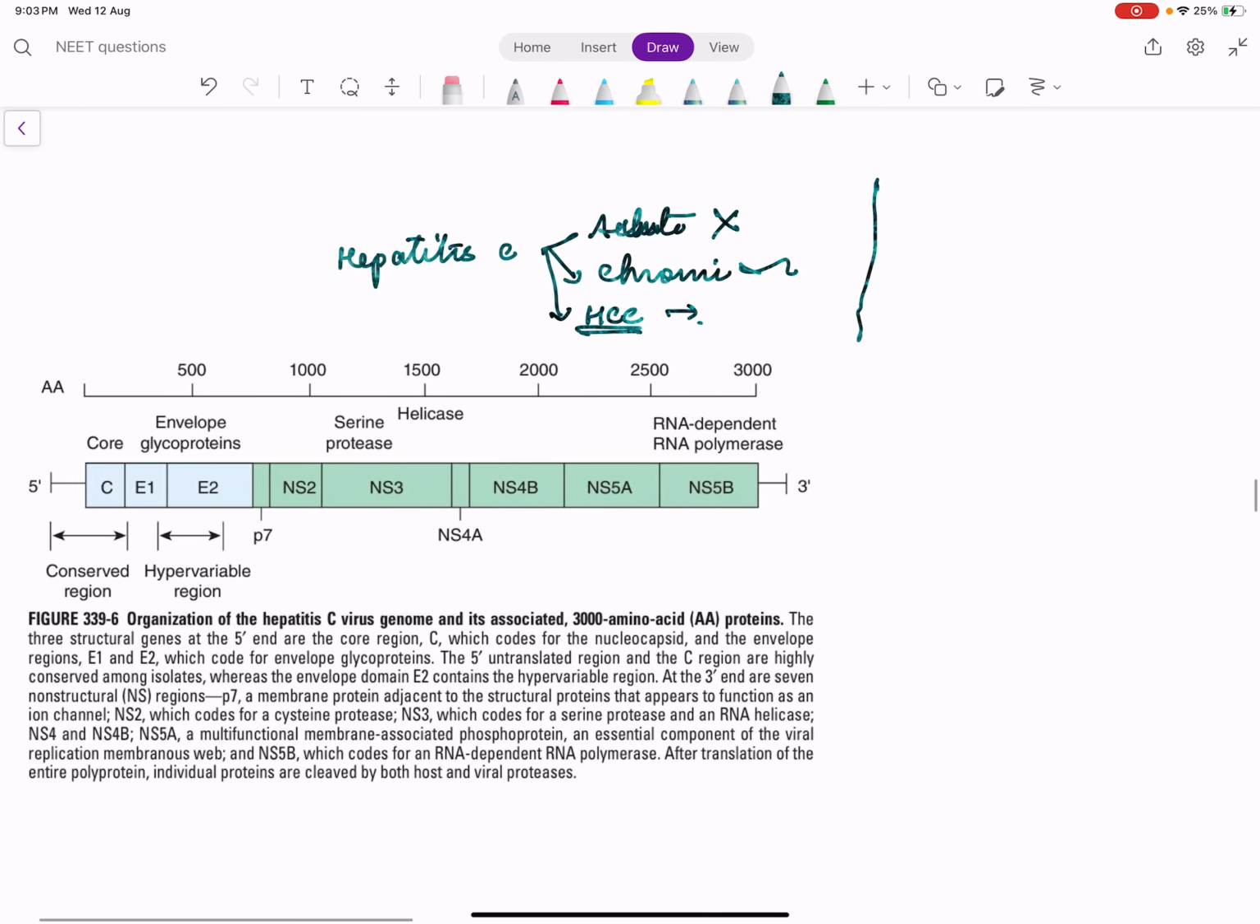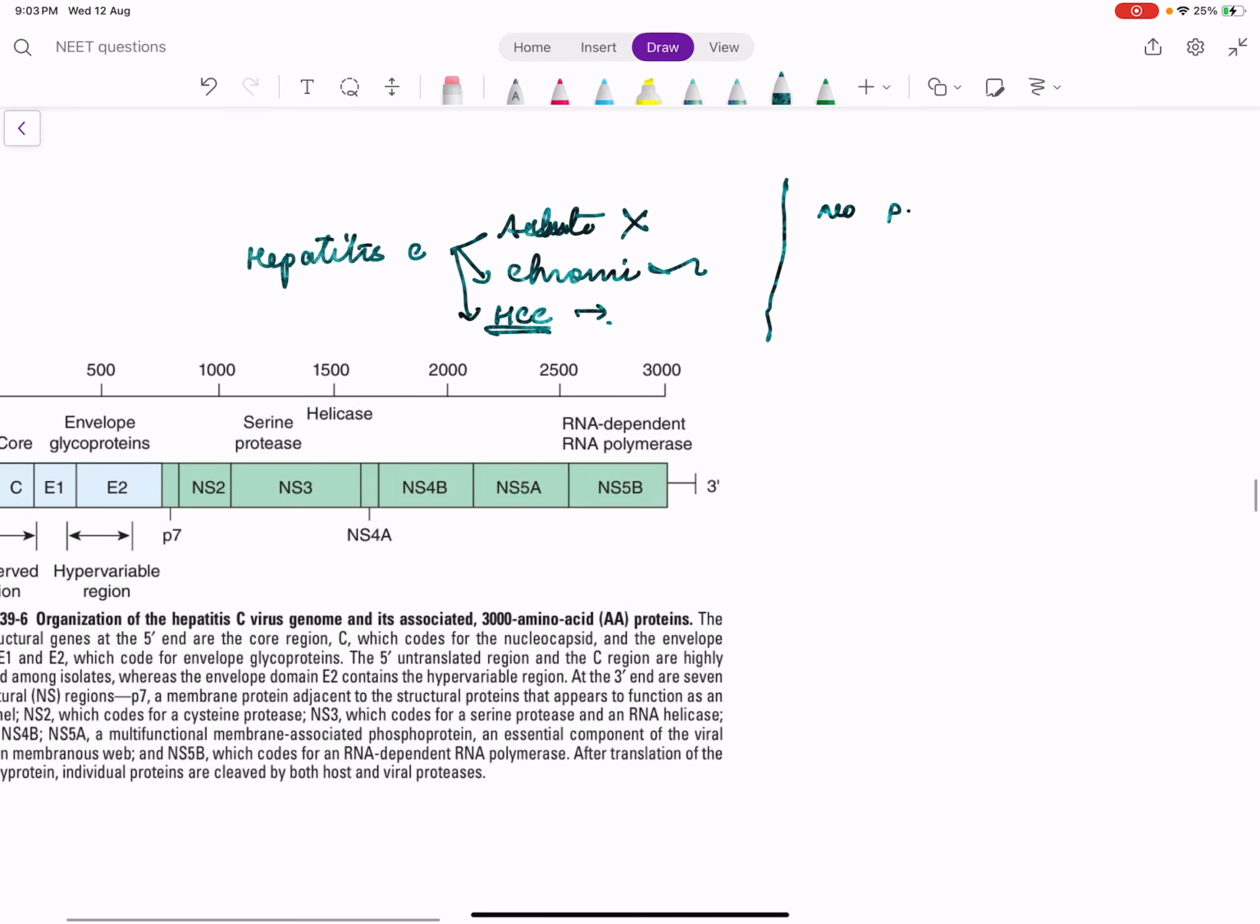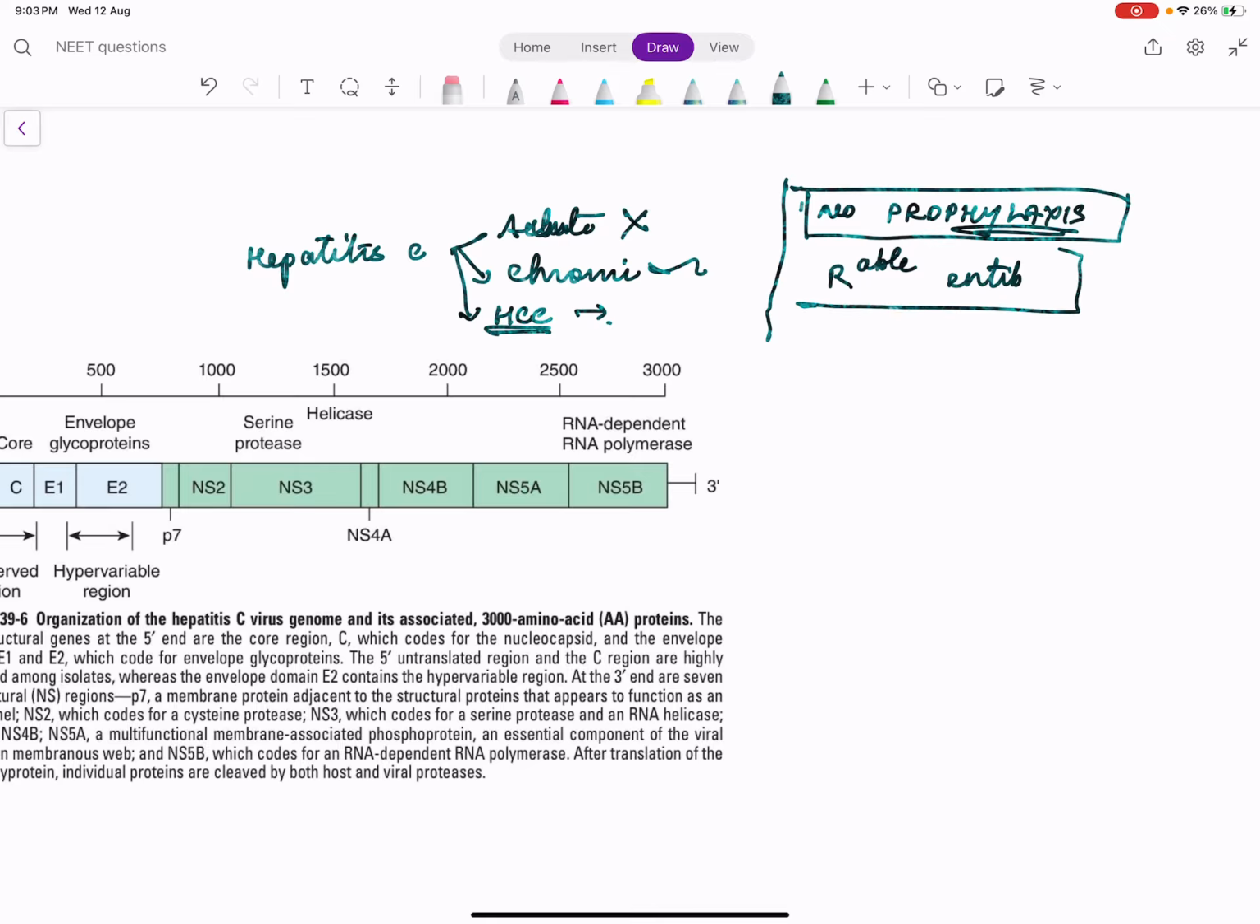Also remember, it has no prophylaxis when the person has a needle stick injury. Hepatitis B has prophylaxis when a person gets exposed to hepatitis B by needle stick injury, but in hepatitis C there is no prophylaxis, but it is treatable. The other hepatitises are chronic, but a completely treatable entity is hepatitis C.